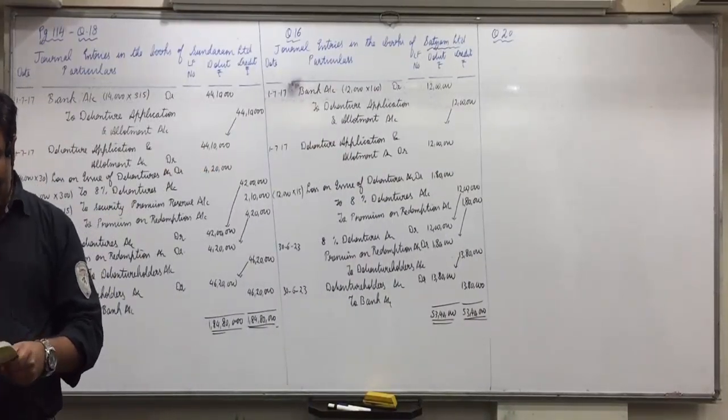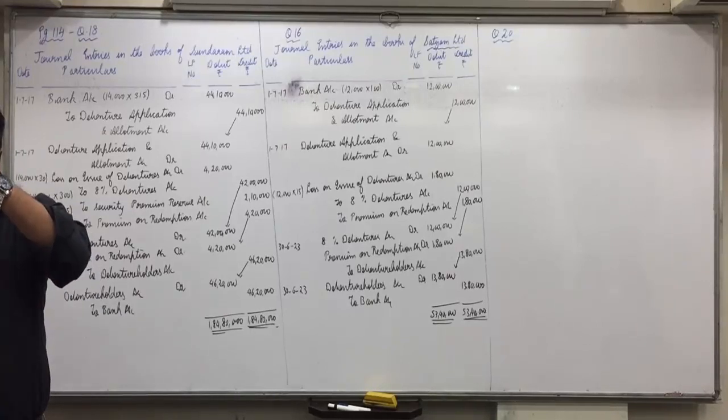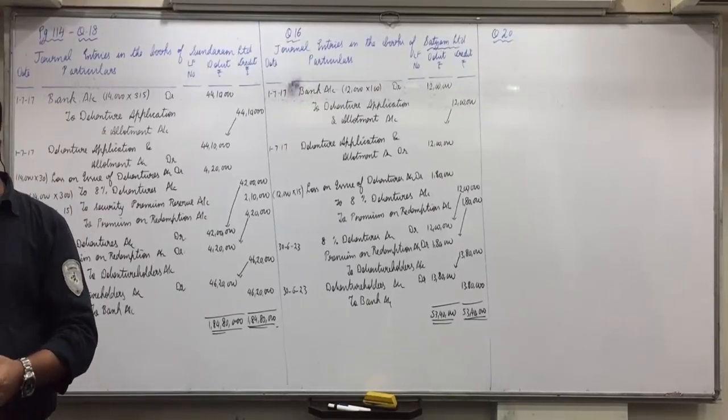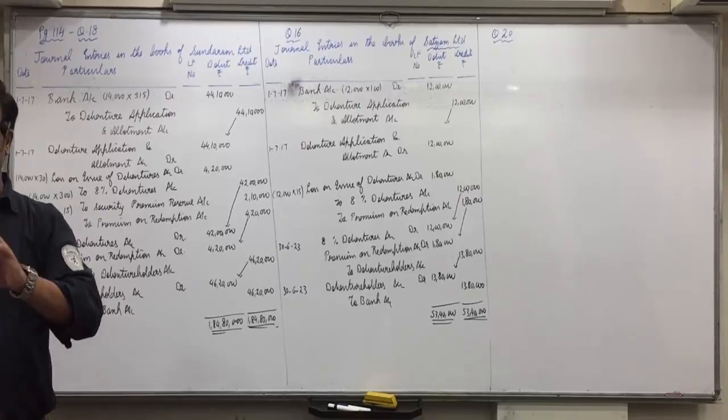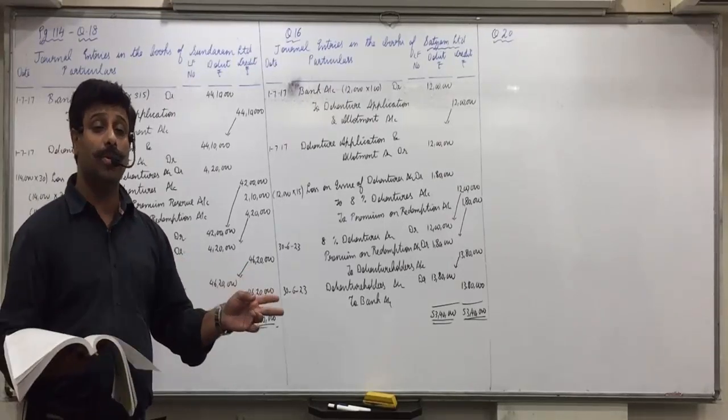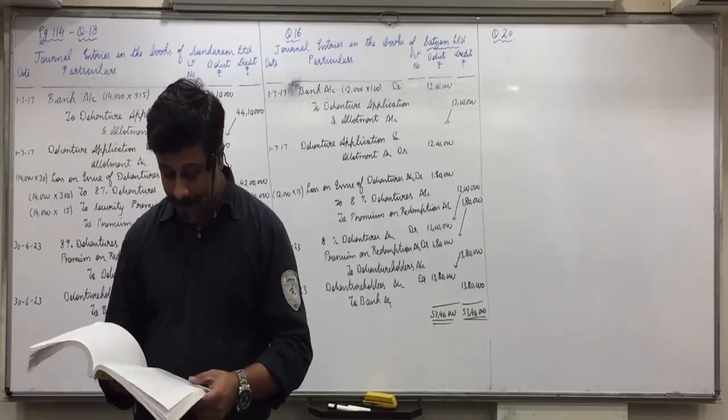As on 1/9/17, all the debentures are redeemable at a premium of 8%. So again 8% will be 8 rupees after 6 years. Redeemable at premium means we have to combine the effect of loss on issue to premium on redemption.